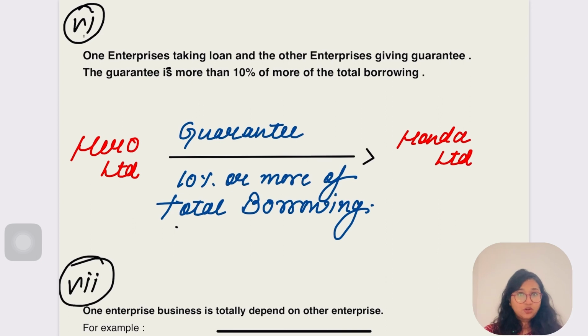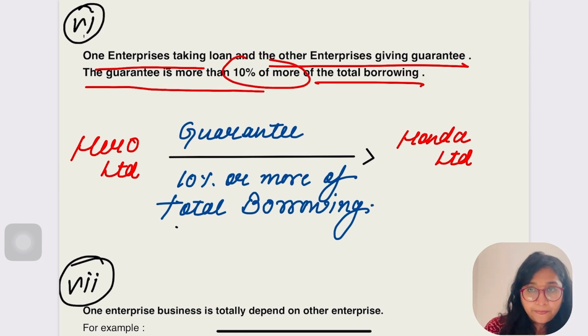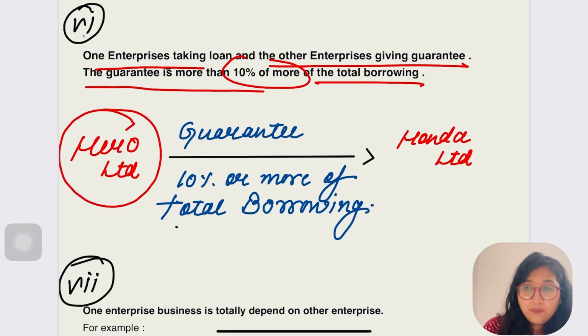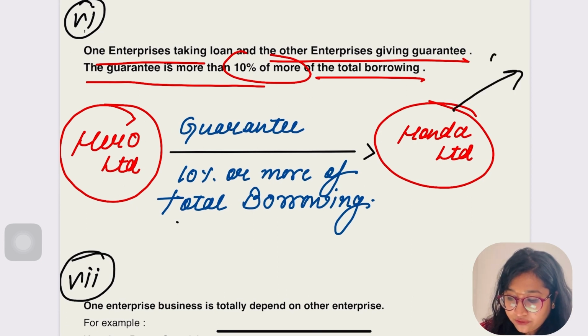Here earlier I was talking about the loan given by one enterprise, right? In this next condition, one enterprise is giving a guarantee. Earlier the enterprise was giving a loan; here the enterprise is giving the guarantee. Here one enterprise is taking a loan and another enterprise is giving a guarantee. The guarantee is more than 10% of the total borrowing. Let me explain through the example, right? Here is Hero Limited and here is Honda Limited. Honda Limited has taken a loan from an outsider.